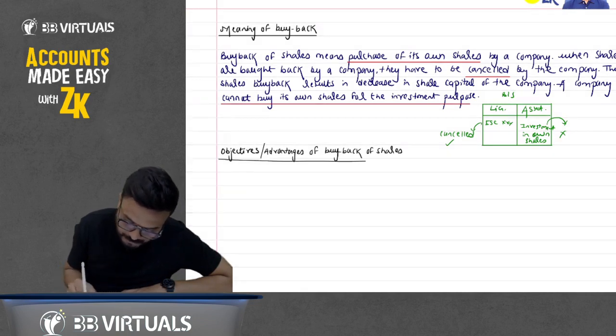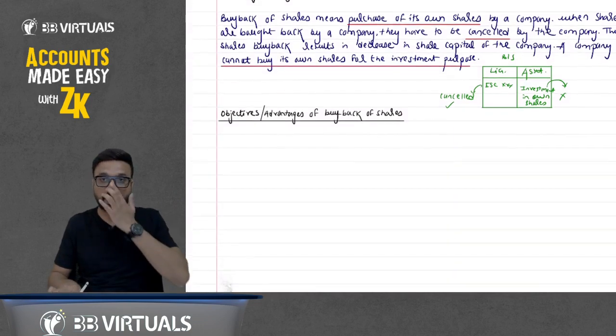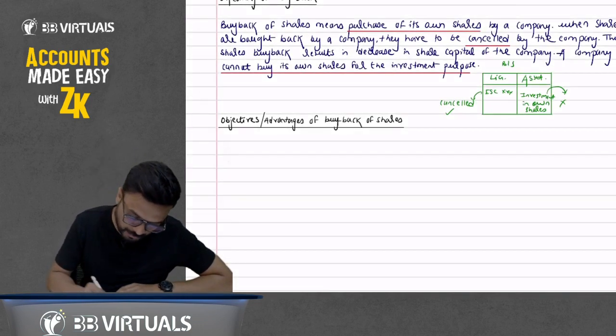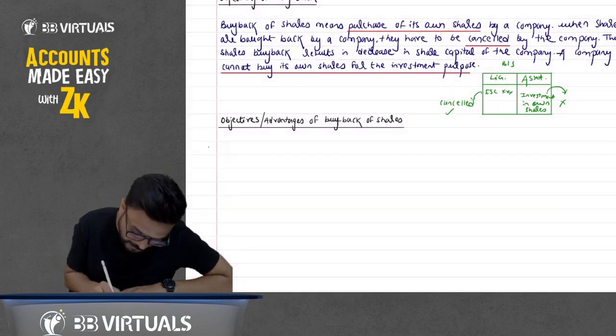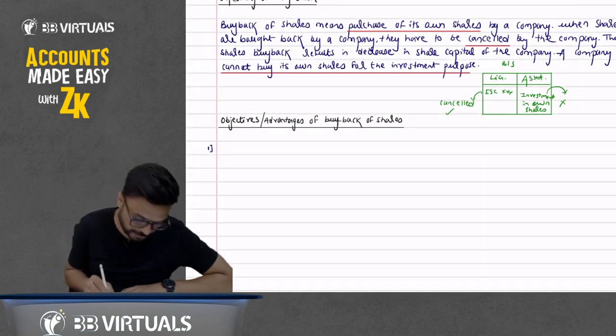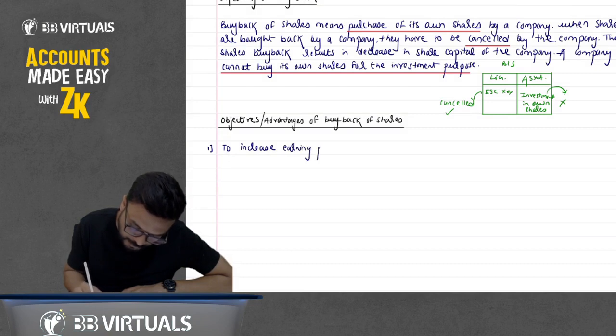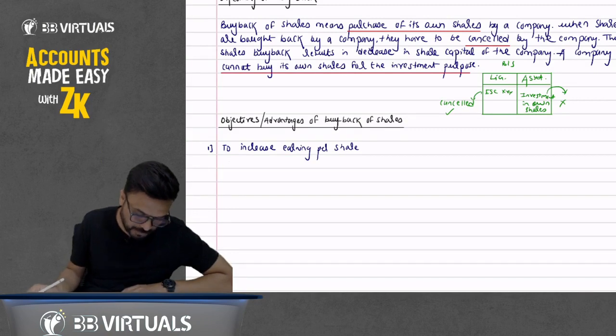So write it down one by one. The first advantage is to increase earning per share.